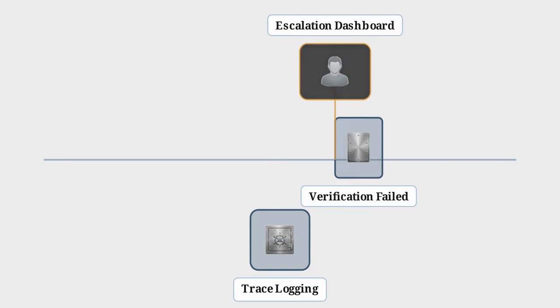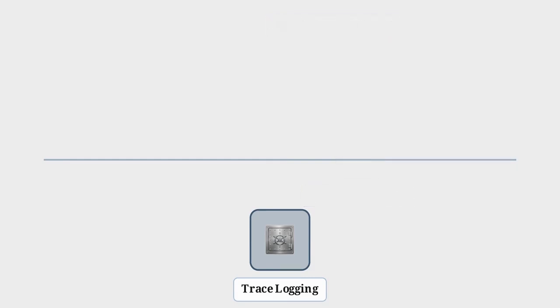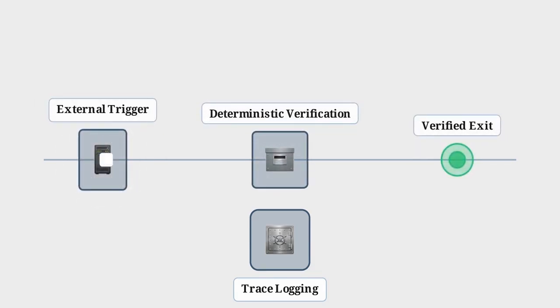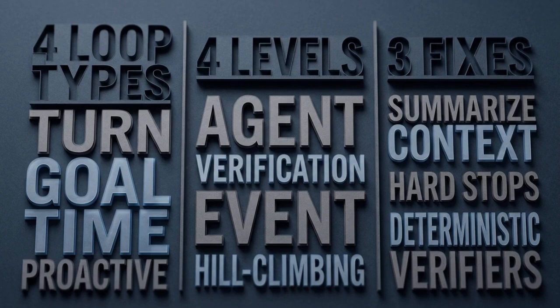When all these components align, you get a fully realized enterprise loop. The pipeline lights up sequentially, firing from a proactive external trigger, successfully passing through a rigorous deterministic verification node, and reaching a secure, verified termination. This typographic cheat sheet captures the entire system.